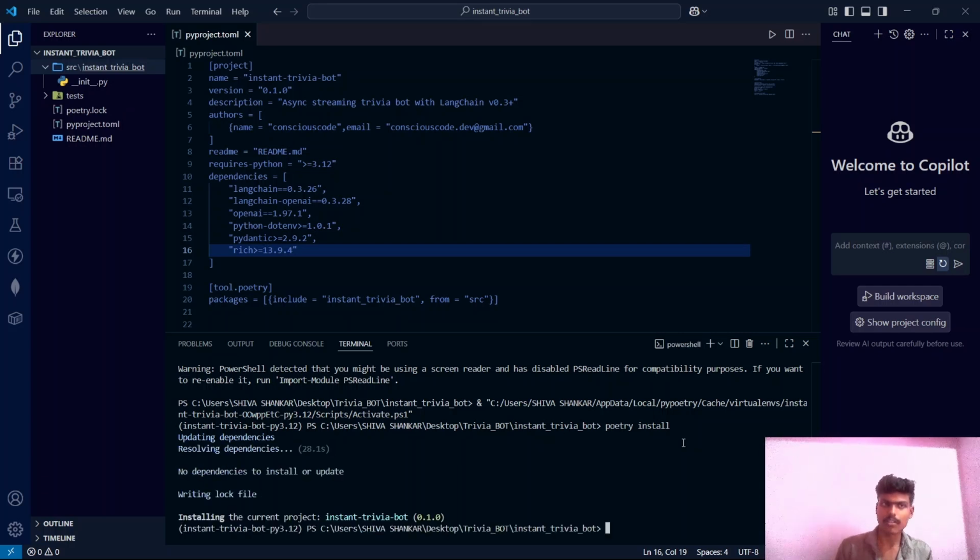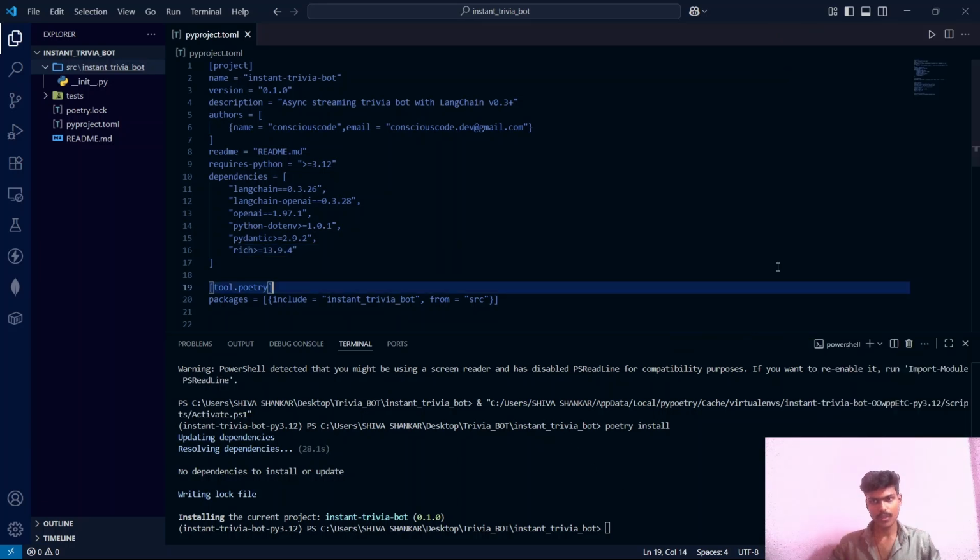So it's done with installing, guys. What poetry actually did is it created a virtual environment and also created a poetry.lock file. This particular file will ensure that wherever you deploy this whole project, the same versions which we have mentioned here, only those versions will be installed. And that's it. Now we are ready to start coding, guys.